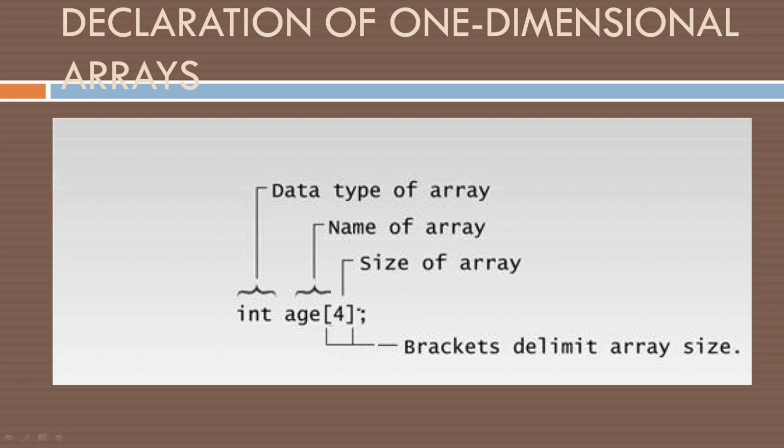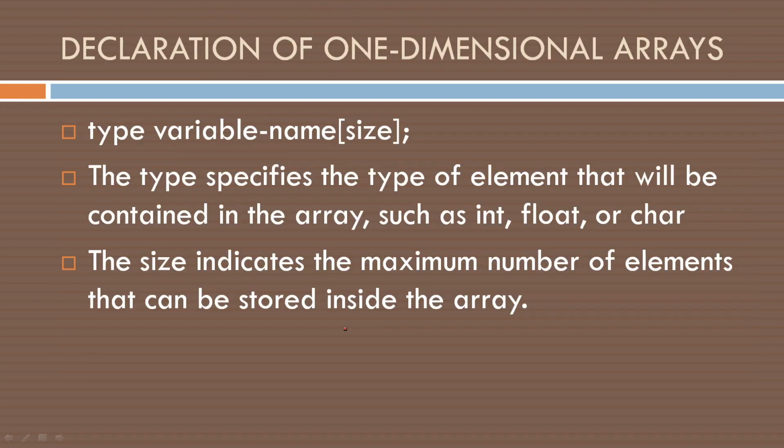The size is delimited by a square bracket. Here we have a square bracket. And see, there is a semicolon here. Why do we need a semicolon? All statements in C end with a semicolon. That's why there's a semicolon here. This is how we declare a one-dimensional array: data type, variable name, size.